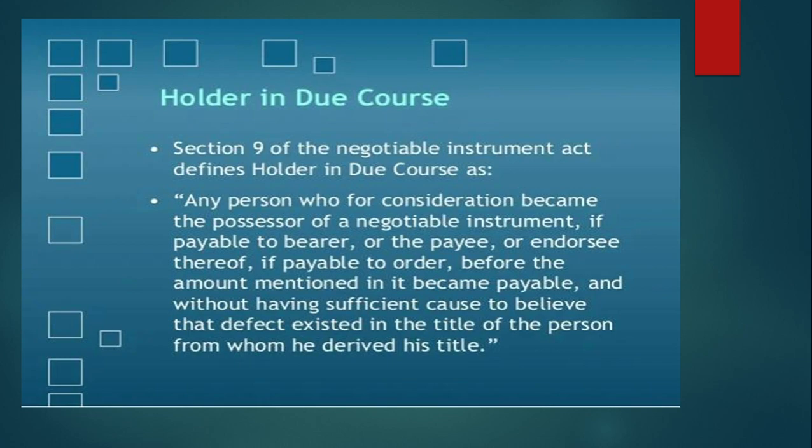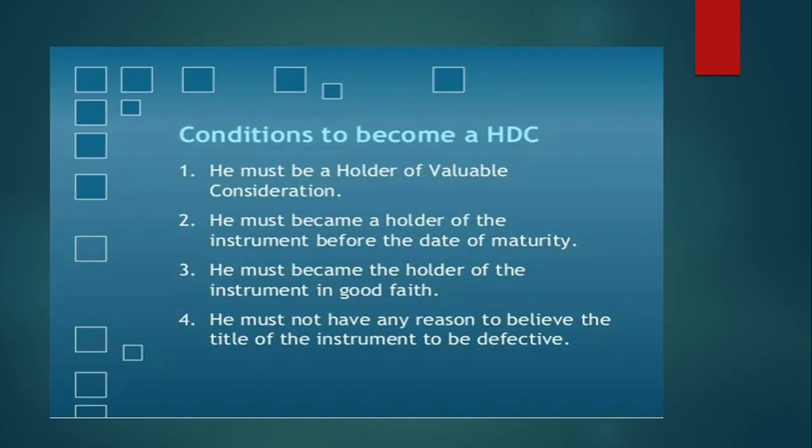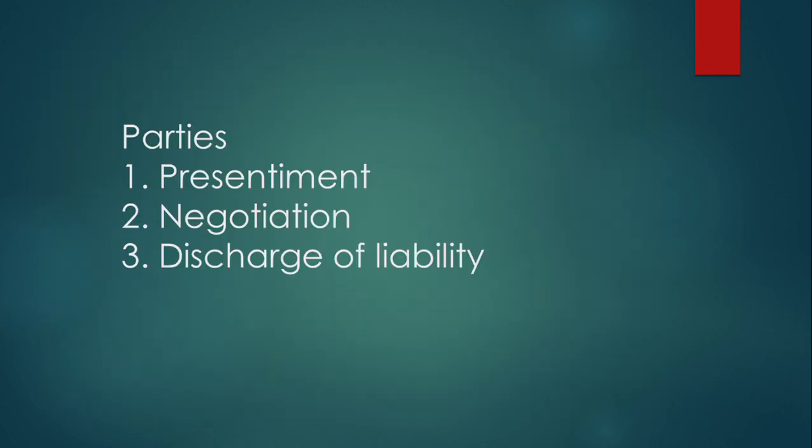Any person who for consideration becomes the possessor of a negotiable instrument, if payable to bearer, or the payee or endorsee thereof, if payable to order, before the amount mentioned in it became payable, and without having sufficient cause to believe that a defect existed in the title of the person from whom he derived his title. The conditions: he must be a holder for valuable consideration, he must become the holder of the instrument before the date of maturity, he must become the holder in good faith, and he must not have any reason to believe the title to the instrument is defective.